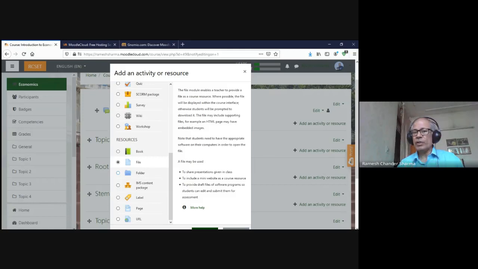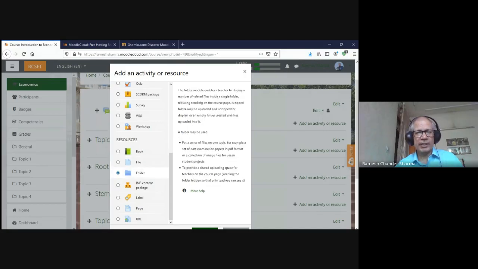But if you add more than one file, say I added one PDF, one PPT, one movie, one image of something, when it is displayed, it will show only one. The reason is that this feature considers one file as the main file, the rest as subsidiary files, and it will display only the main file. So if you want to offer your students various documents, it is a good idea that you select this folder.